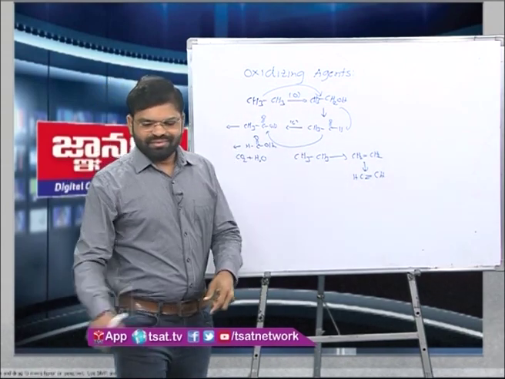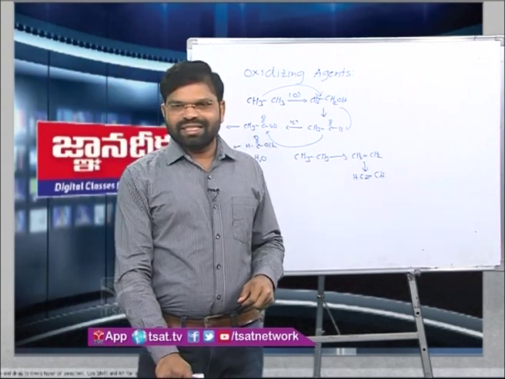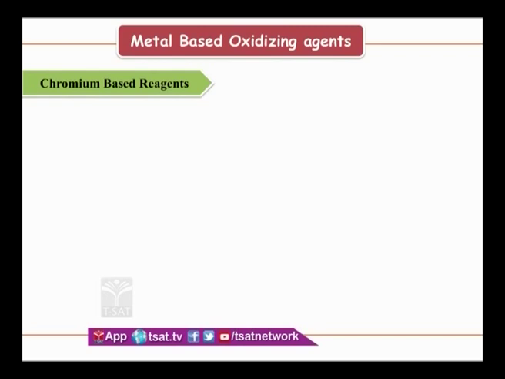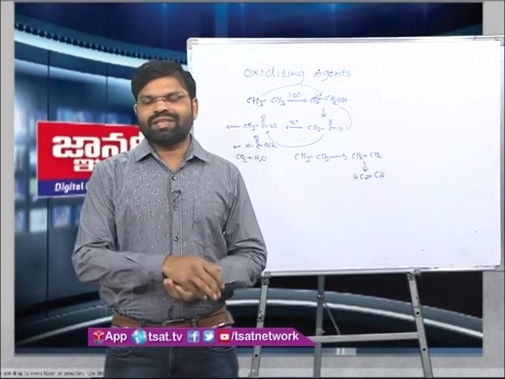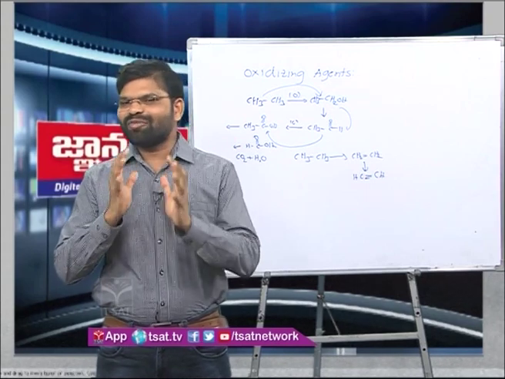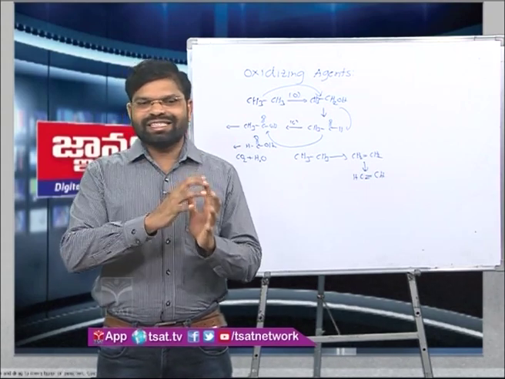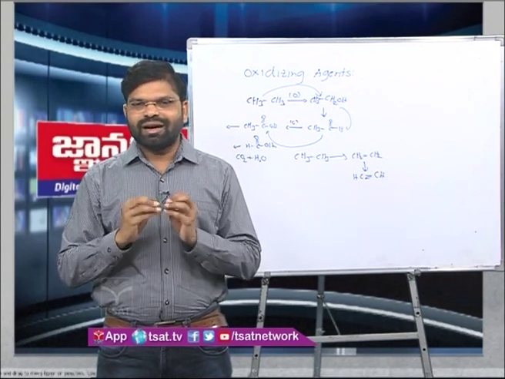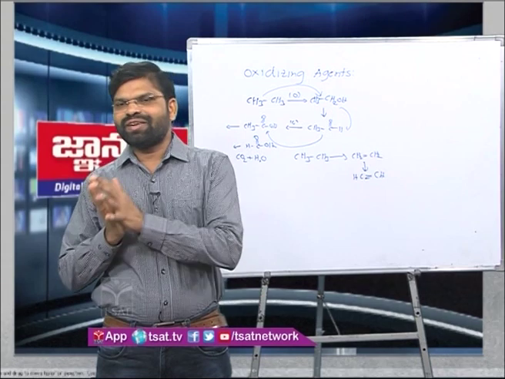Now what we are going to discuss in this one: these are the following oxidizing agents, some of the oxidizing agents. We said that oxidation is oxygen addition or hydrogen removal, but the question comes, who will add the oxygen or who will remove the hydrogen? So these are some of the agents, some of the chemical reagents, which do this job. Those we call oxidizing agents, or reducing agents if it is a reduction.